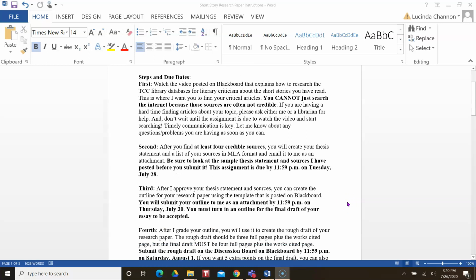The third step, after I approve your thesis statement and sources, you can create the outline for your research paper using the template that is posted on Blackboard. So you have to use this template or I'm going to send it back to you and tell you to do it again. So be sure that you keep the bulleted points like I asked, and do it in Times New Roman, 12-point font, double spaced. Follow that template.